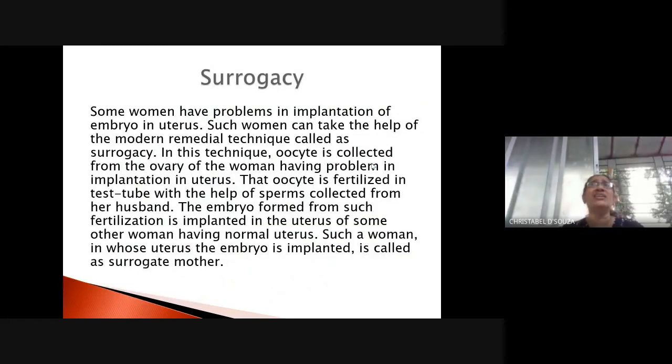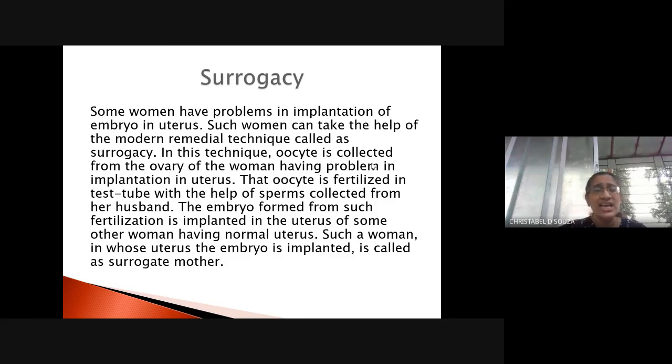Sometimes it is not the ovary that is a problem. It is the uterus that is the problem, and it cannot hold the fetus. The uterus is not strong enough to hold the fetus. In that case, these women can take the help of a technique called surrogacy. Now, what is done? The same IVF procedure is repeated.